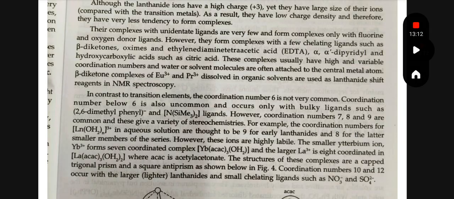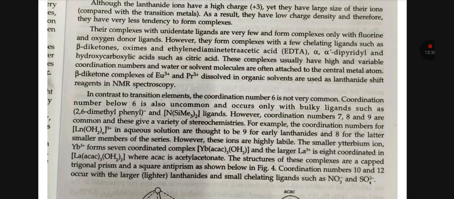Although the lanthanoid ions have a higher charge of +3, they have a large ionic size. As a result, they have low charge density, and therefore a very low tendency to form complexes. Their complexes with unidentate ligands are very few and form only with fluorine and oxygen donor ligands.